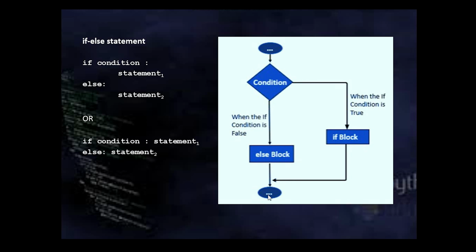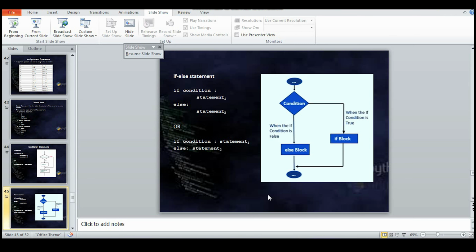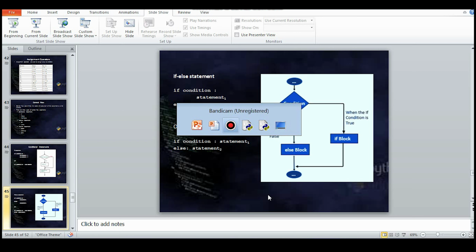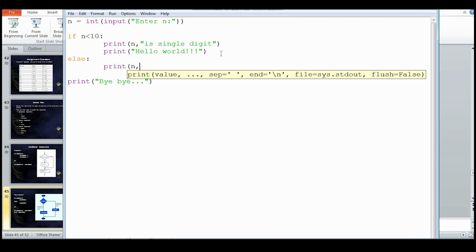Let's see one small illustration. In the previous example only, we will add an else part. Suppose I write else in the same example: if n is not less than 10, then I'm just writing n is not single digit.